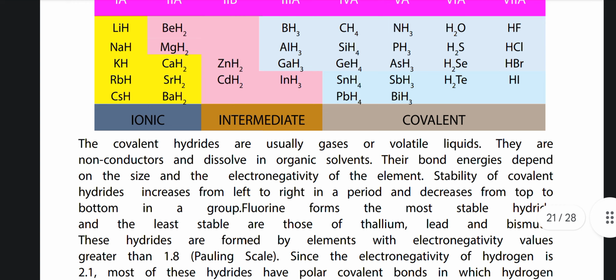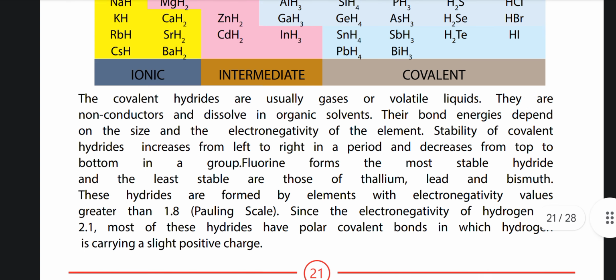The covalent hydrides are usually gases or volatile liquids. They are non-conductors and dissolve in organic solvents. Their bond energies depend on the size and the electronegativity of the element. Stability of covalent hydrides increases from left to right in a period and decreases from top to bottom in a group. Fluorine forms the most stable hydride and the least stable are those of thallium, lead and bismuth.